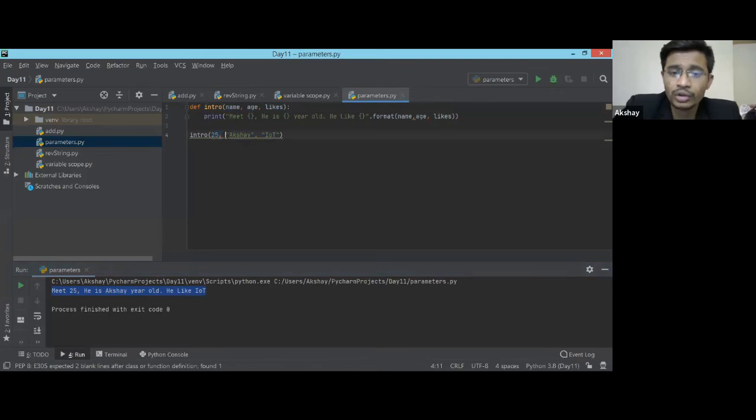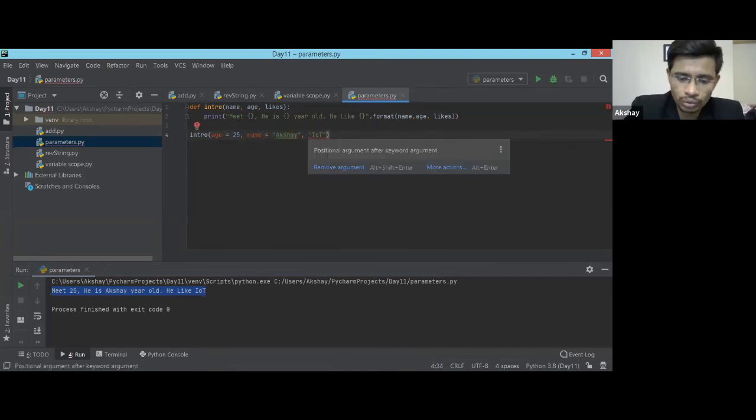I don't want to worry about this, so I'll simply use keyword arguments. It means I'm going to pass the keyword of the parameter in my argument. So age is equal to 25, then name is equal to Akshay, and likes is equal to IoT.